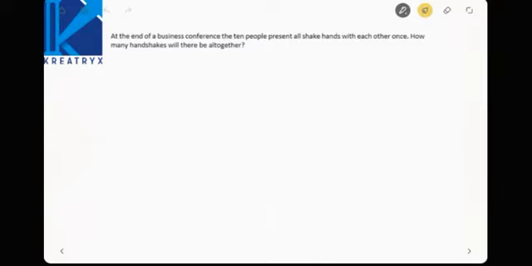Handshaking questions. Totally there are 10 persons. So the first person gives handshakes to 9 persons, so 9 is the first one, and the next will be 8, 7, 6, up to 1. Now the sum of the numbers will be equal to how much? 45. The first person will give a handshake to 9 persons, the second person to 8 persons, 7, 6. So total handshakes will be 45. Normal logic question.